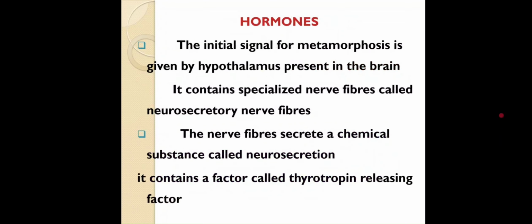Then finally, the role of hormones in amphibian metamorphosis. The initial signal for metamorphosis is given by the hypothalamus. It is present in the brain. It contains specialized nerve fibers called neurosecretory nerve fibers. The nerve fibers secrete a chemical substance called neurosecretion. It contains a factor called thyrotropin releasing factor.